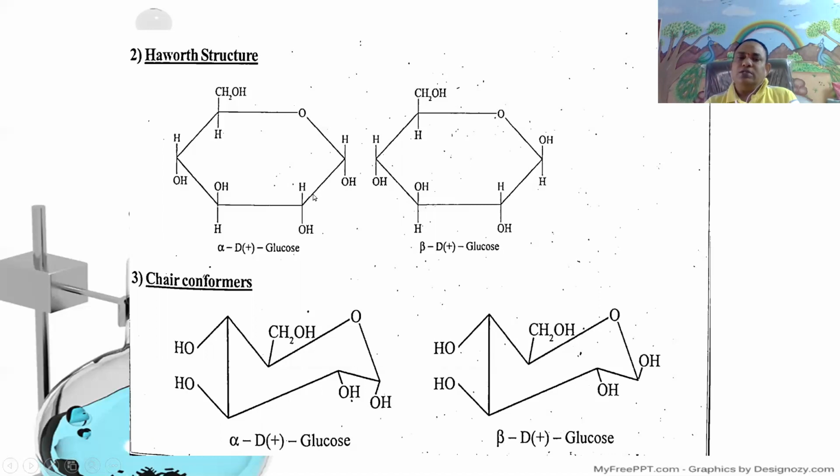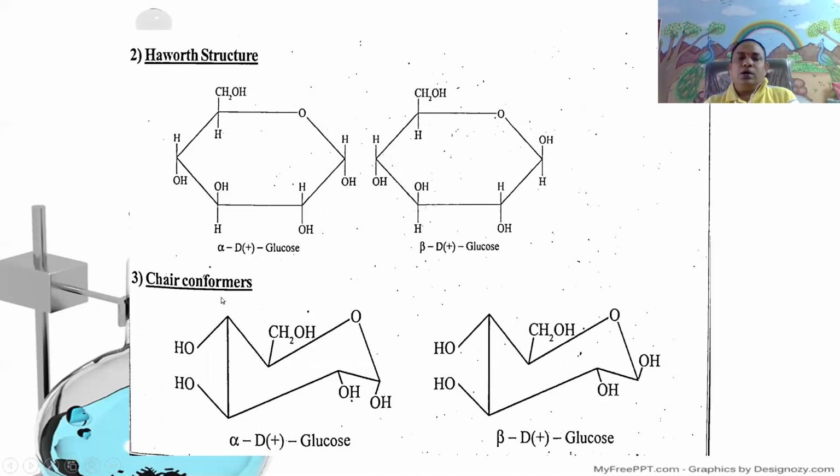Means in the first and second carbon, the OH groups are cis, syn to each other. That is alpha D-glucose. When they are trans to each other, it is beta D-glucose.